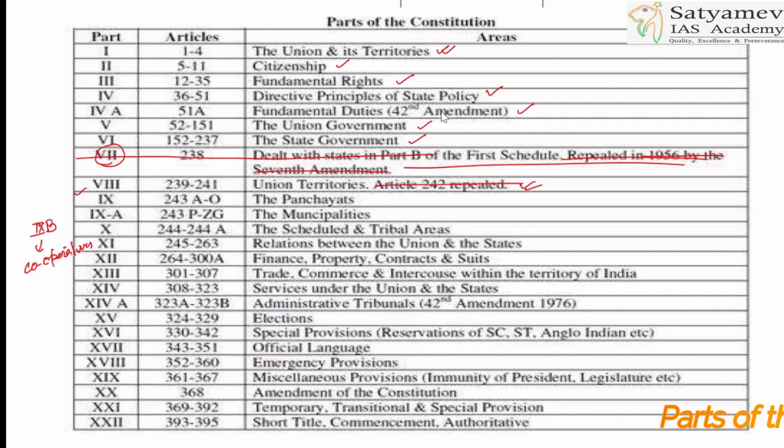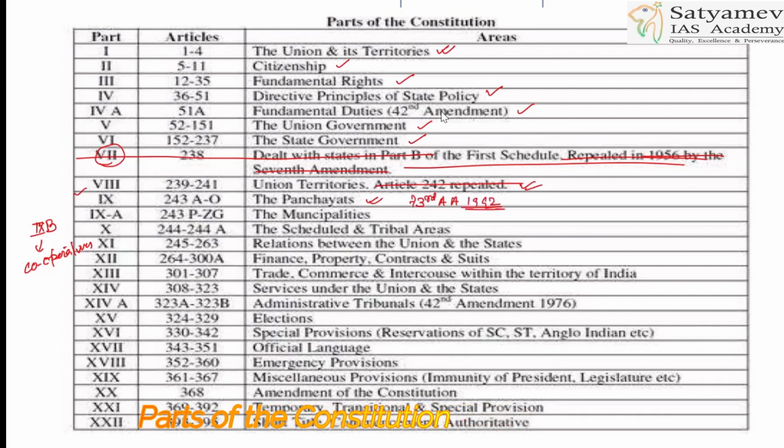All right. Part 9 will also be having this. Earlier, what was there? Because Panchayat was constitutionalized when? 1992 only. All right. So Panchayat was constitutionalized in 1992, 73rd Amendment Act and 74th Amendment Act.